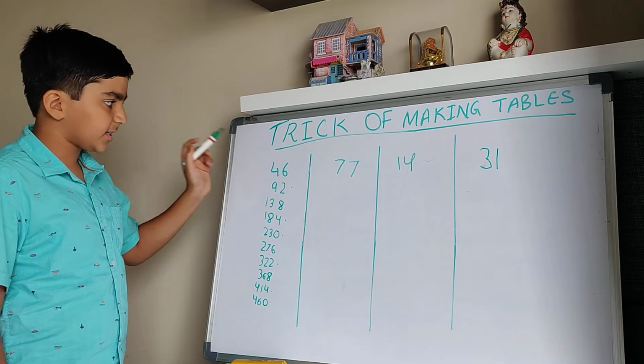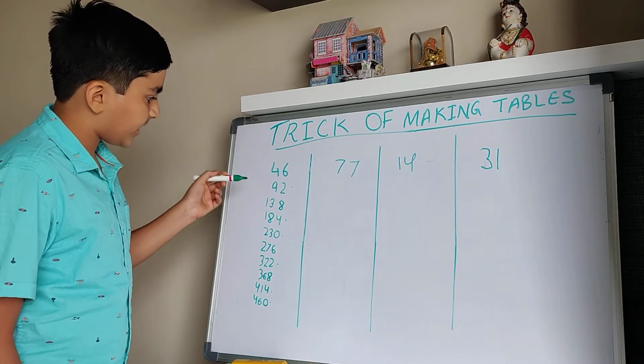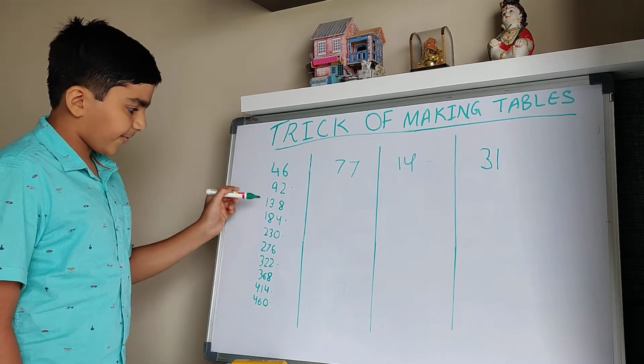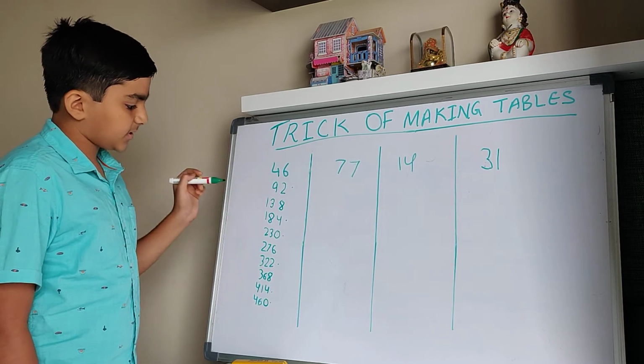46 ones are 46. 46 twos are 92. 46 threes are 138. 46 fours are 184. 46 fives are 230. 46 sixes are 276.